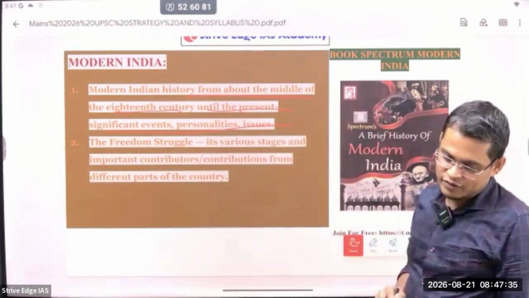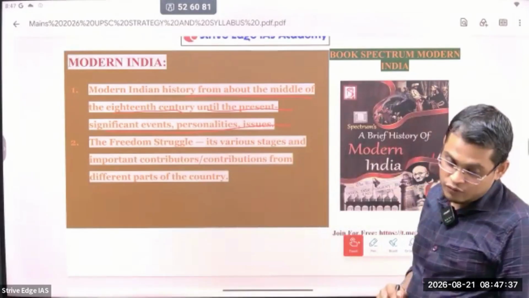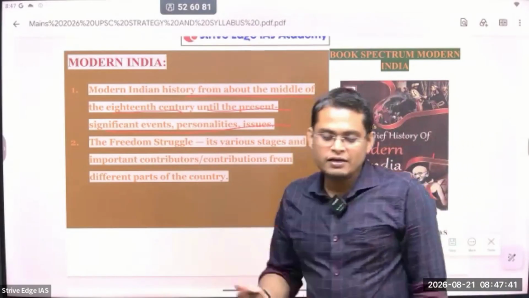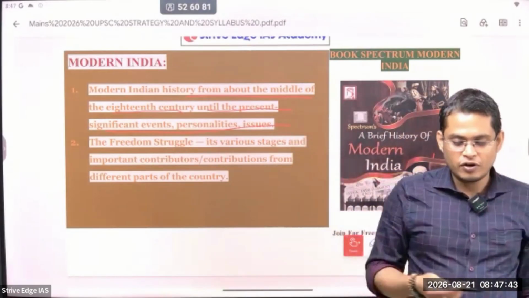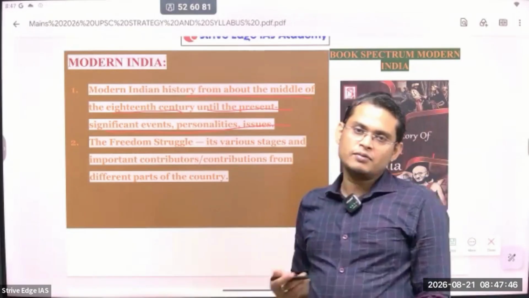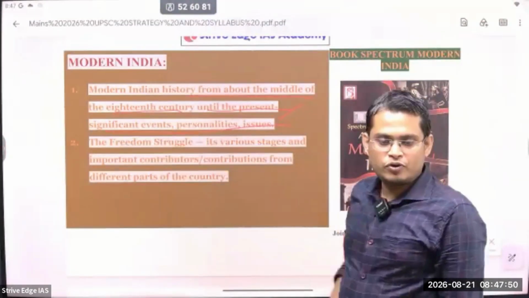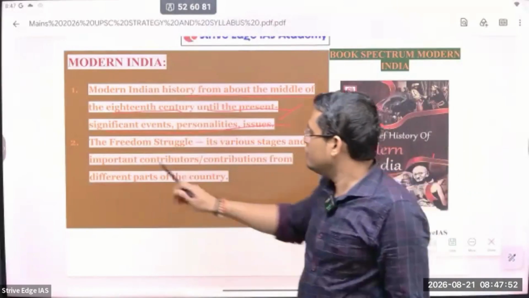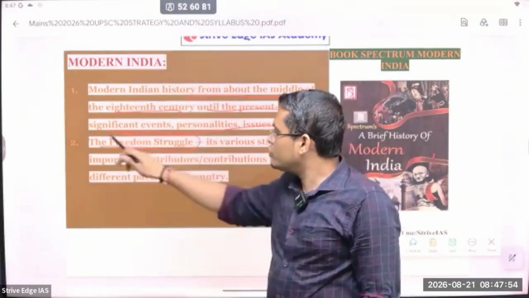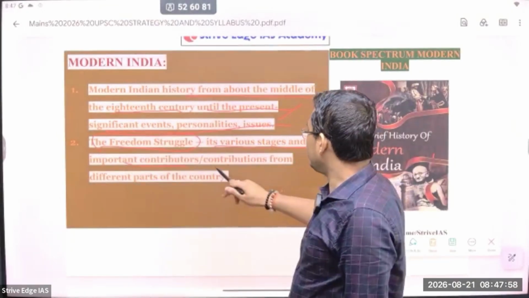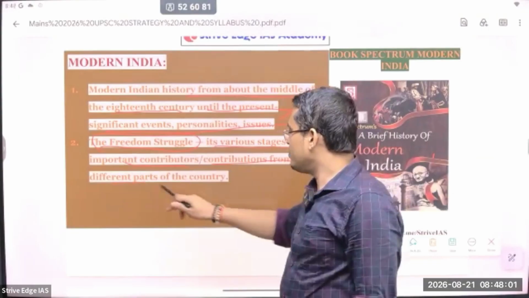So mid 18th century, that means you can say 1750 onwards. It is very important from our exam perspective. Modern Indian history means the moment of arrival of the Britishers, or you can say the declining of the Mughal Empire. From the declining of the Mughal Empire till our independence, everything is important from the modern Indian history perspective. So here you have to give focus on the freedom struggle, its various stages, and important contributors and contributions from different parts of the country.